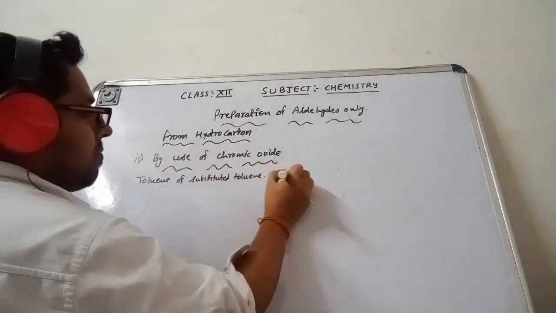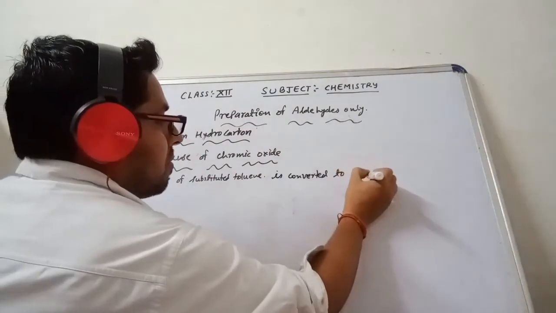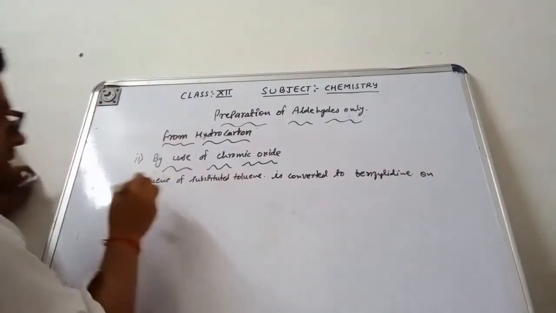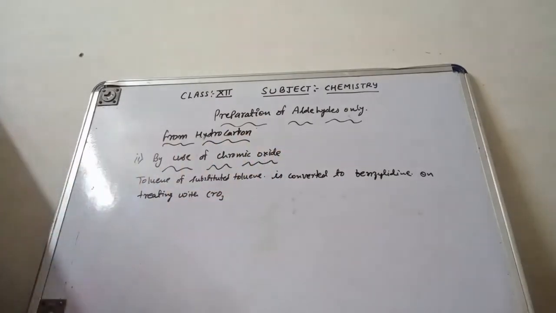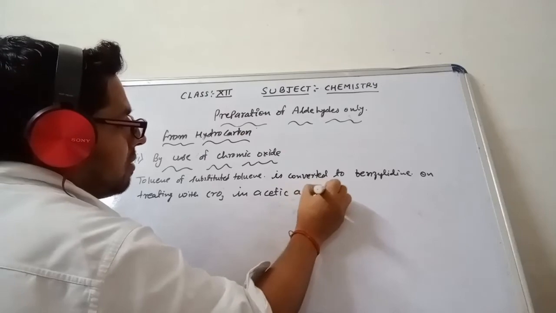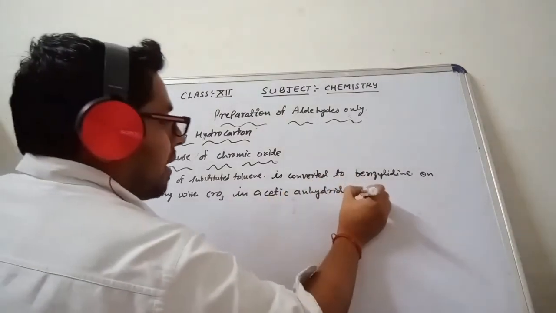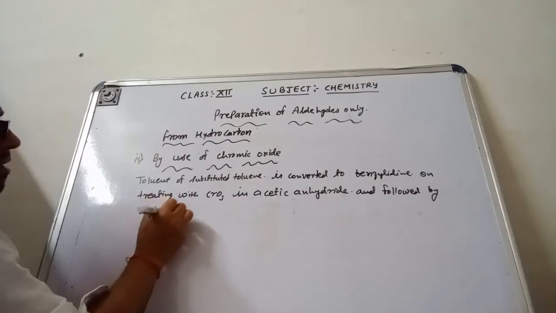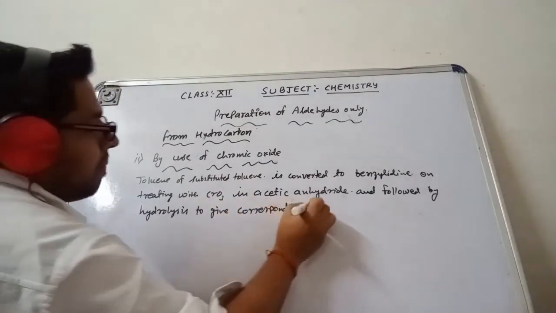benzaldehyde. This is on treating with CrO3, that means the chromic oxide, in acetic anhydride, and followed by hydrolysis to give the corresponding benzaldehyde.